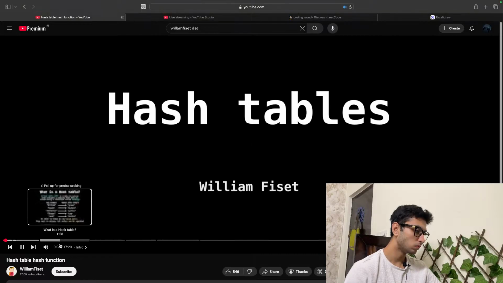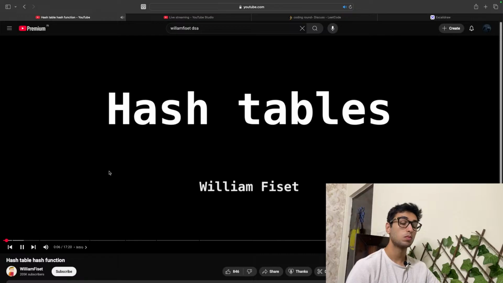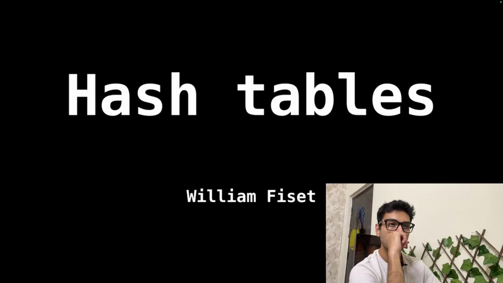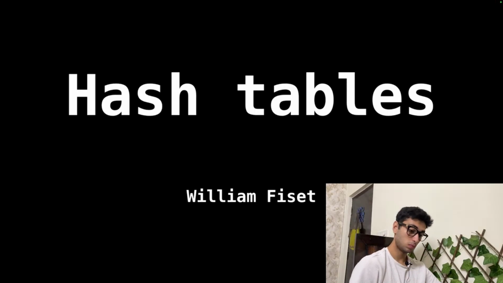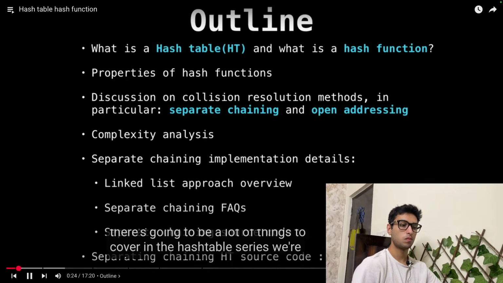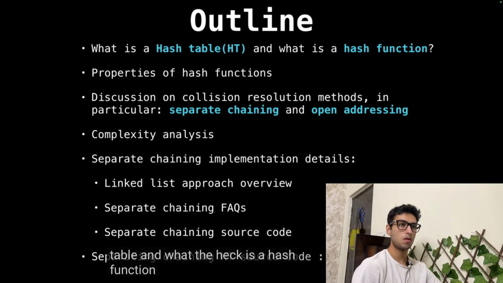All right, welcome everybody. Today we're going to be talking about hash tables, one of the most remarkable data structures of all times. If I had a subtitle, it would be One Data Structure to Rule Them All. So let's get started. There's going to be a lot of things to cover in the hash table series. We're going to start off with what is a hash table and what the heck is a hash function and why do we need one.